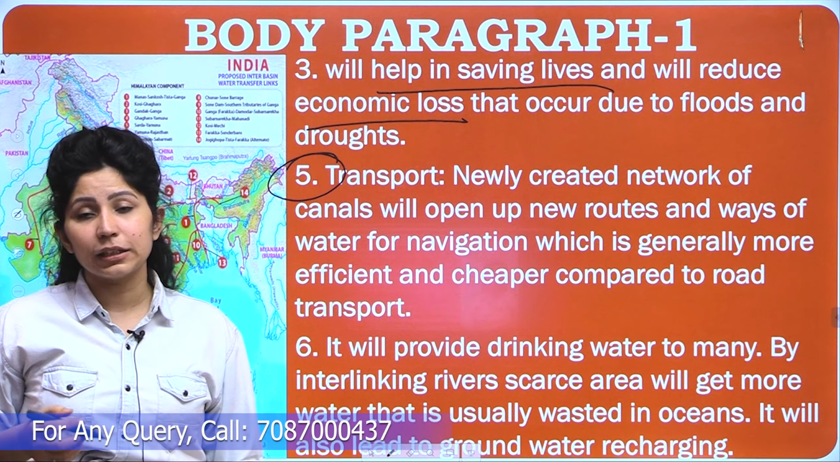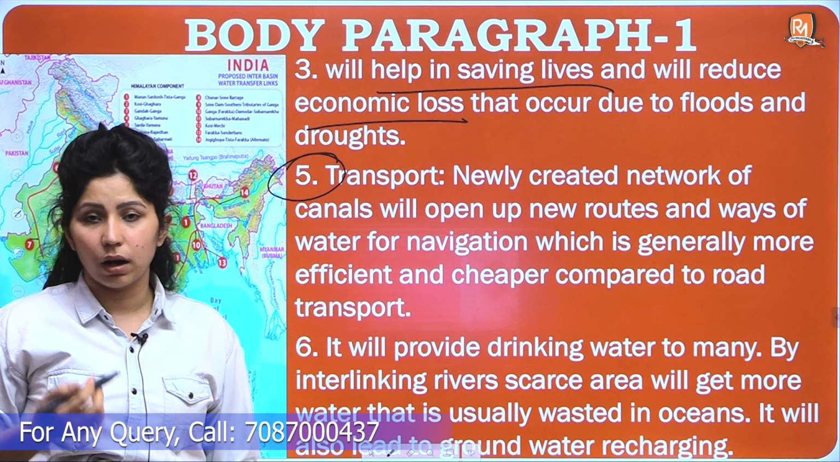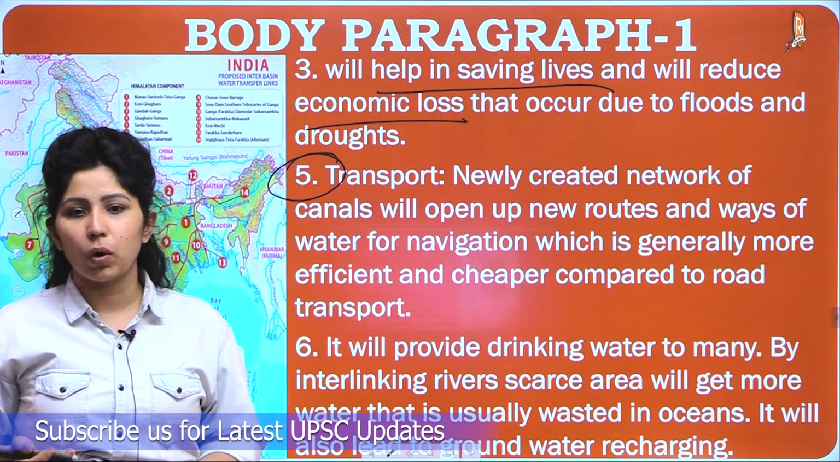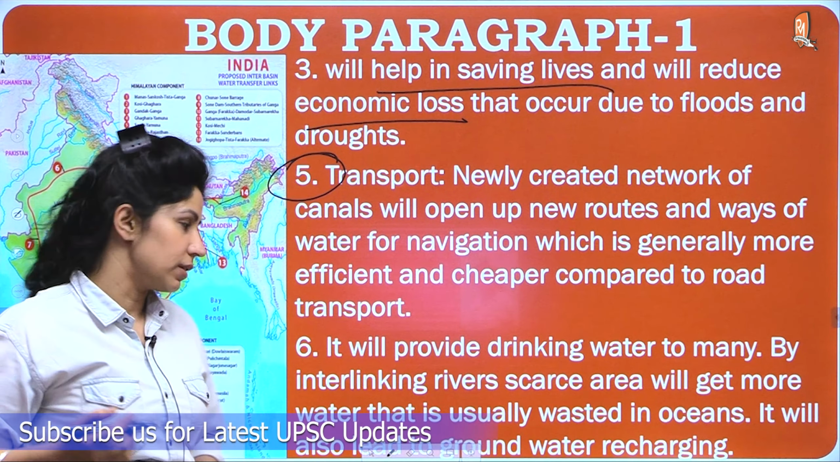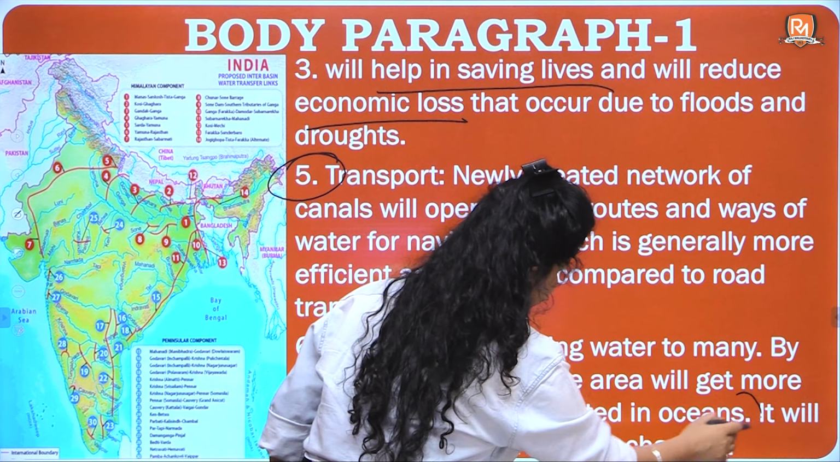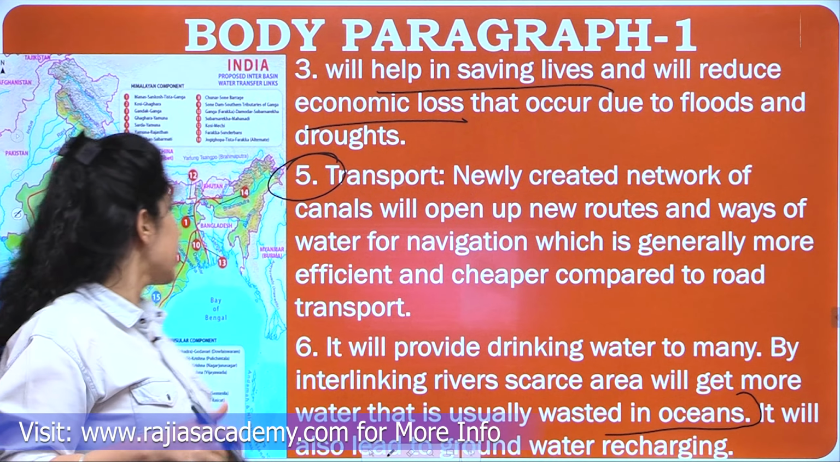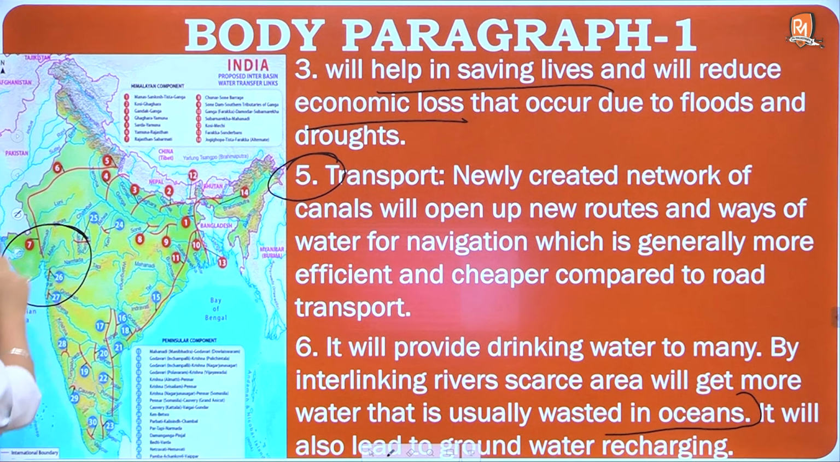The sixth one is that it will provide drinking water to many people. By interlinking rivers, scarce areas will get more water that is usually wasted in oceans. So recently there has been an interlinking of rivers project going on here in Gujarat.